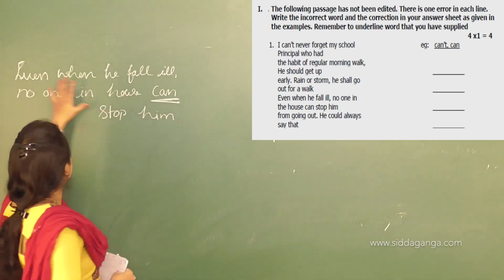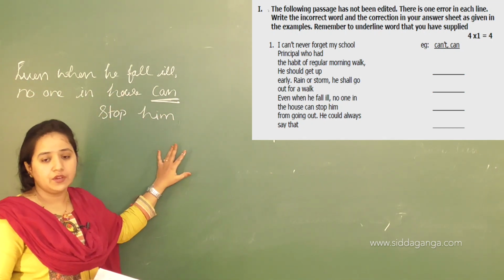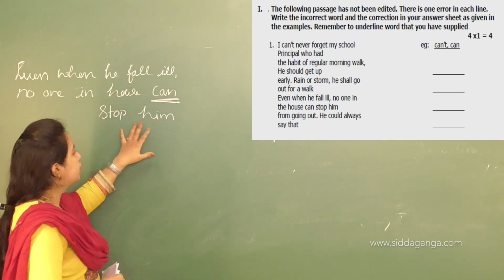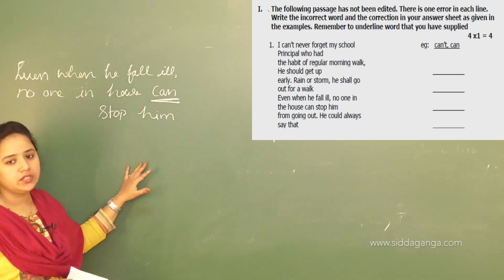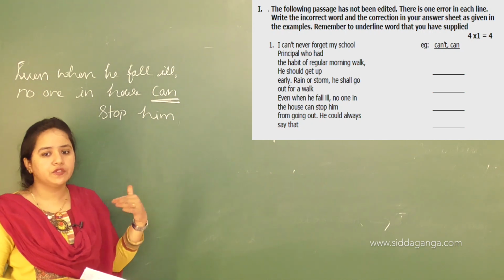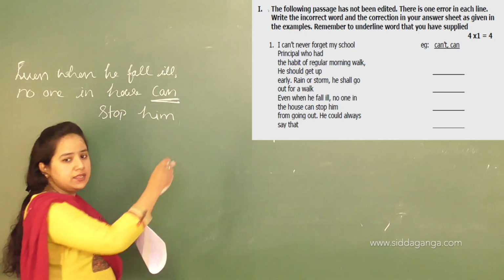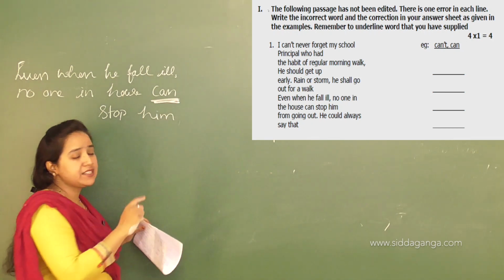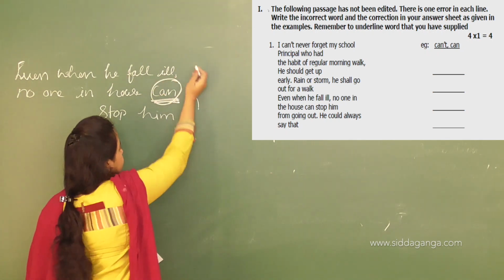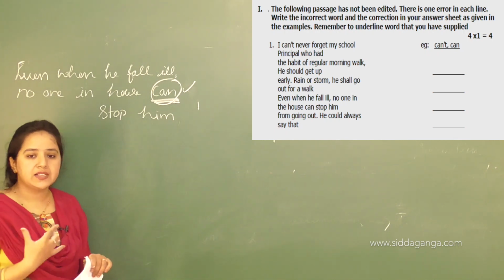Okay. So you know the whole sentence tells about the past habit of a principal. Even when he falls ill, no one in the house can stop him. So he is very peculiar, and he gives more importance to a walk. So if he falls ill also, he is going for a walk. But here, this modal auxiliary verb can is in a present tense form. Okay, so we can't use this in a present tense form when we are talking about someone's past habit.